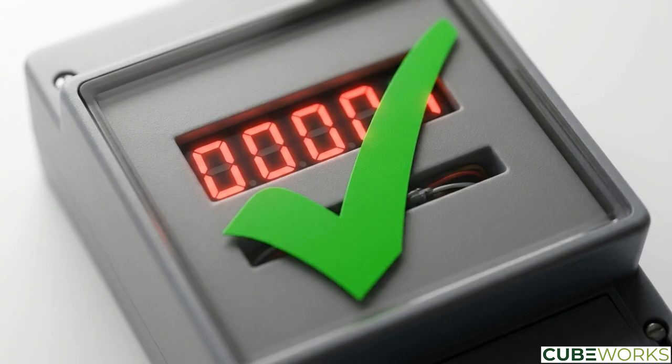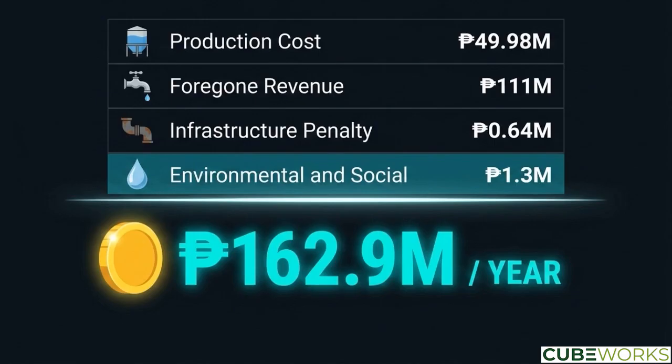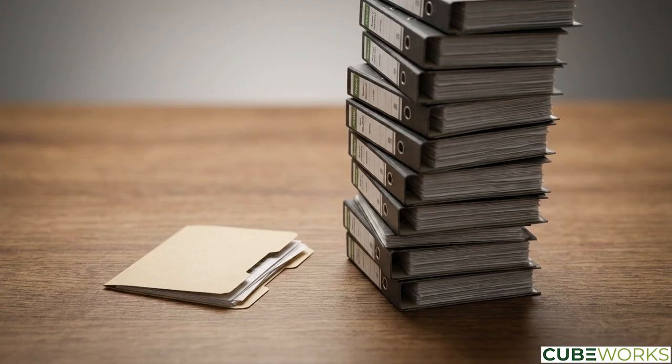Component 4 is already accounted for in the 14 peso production cost for this specific case study. Component 5, the amortized cost of deferred well development plus burst-related social impacts, adds another 1.3 million pesos. The total annual cost of 35% NRW for this district is 162.9 million pesos. This reality stands in stark contrast to the 15 million peso maintenance expense typically found in a district's internal reporting.